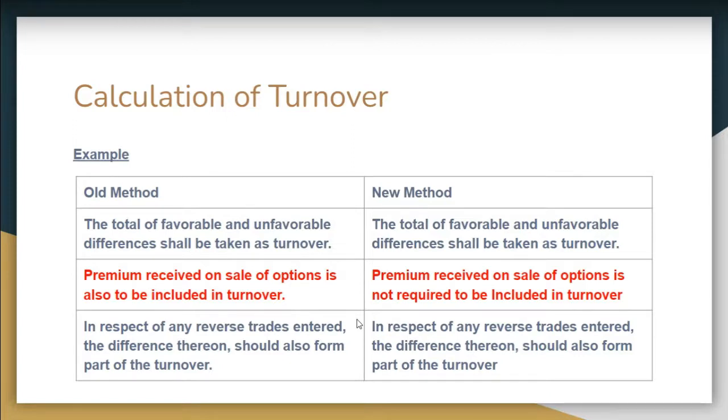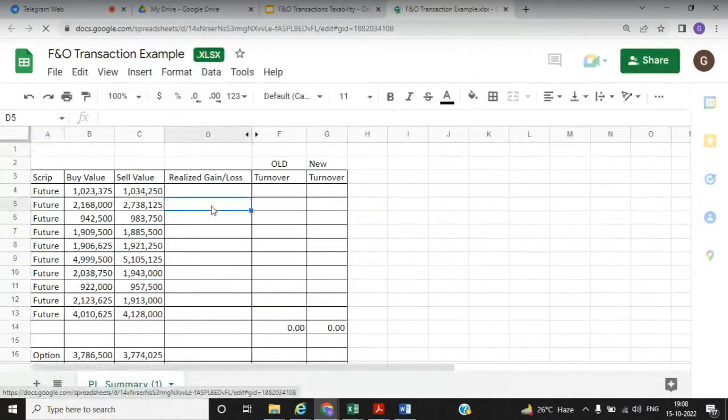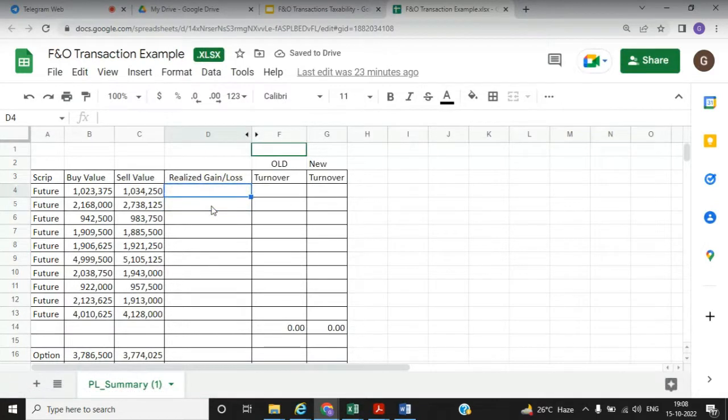So we will understand how to calculate turnover from an example. I'm just sharing the example, and we will do the live calculation. Then you will understand what the old and new methods are, what the difference is, and how they differ.